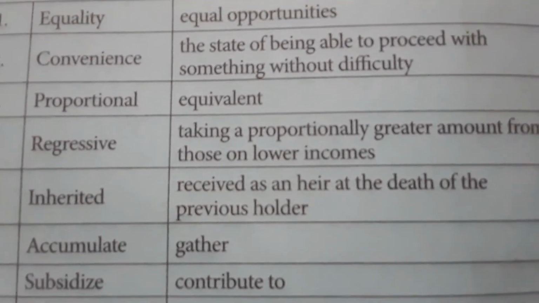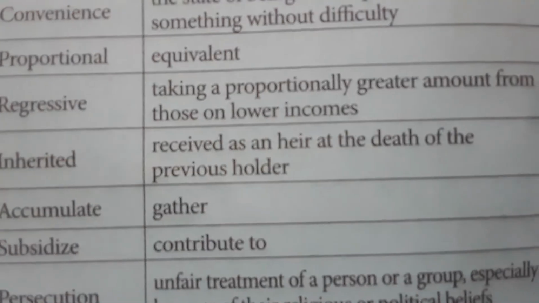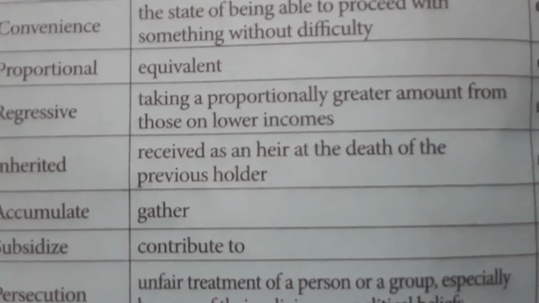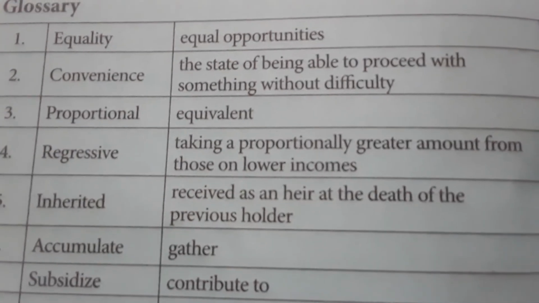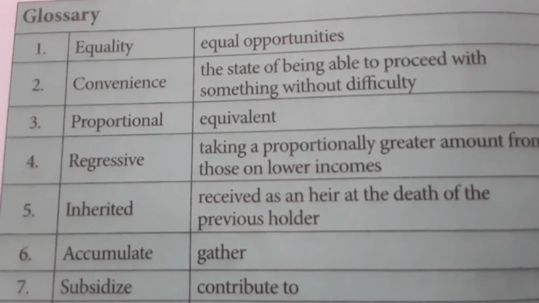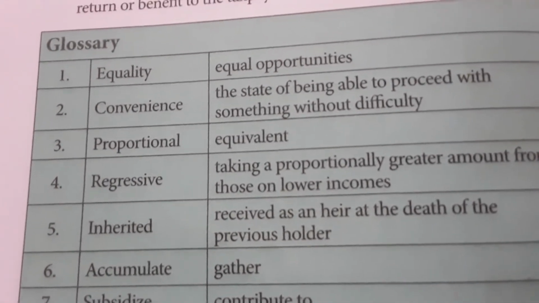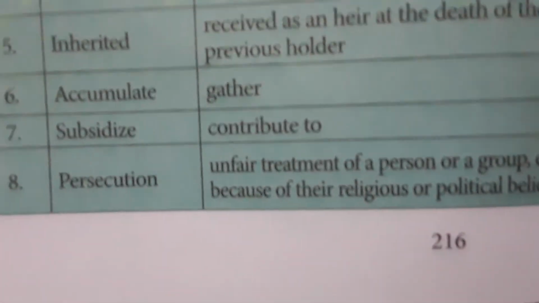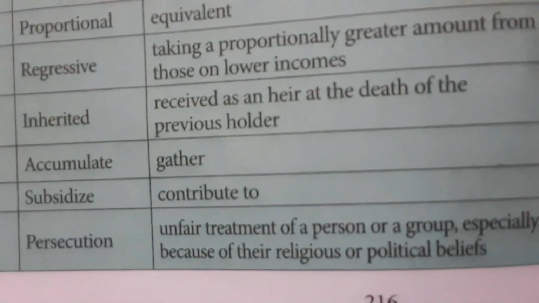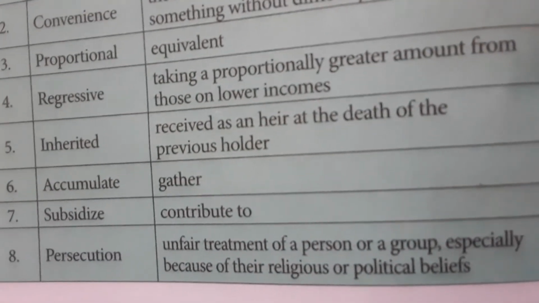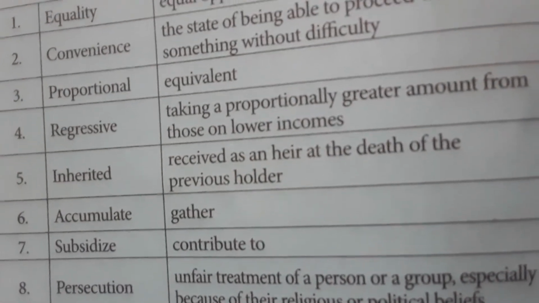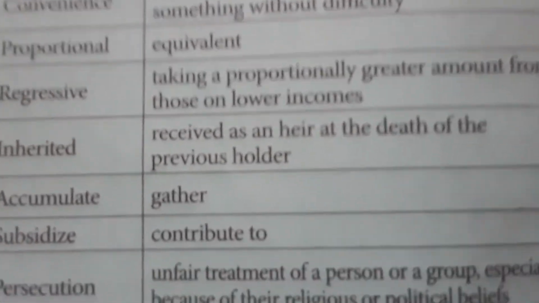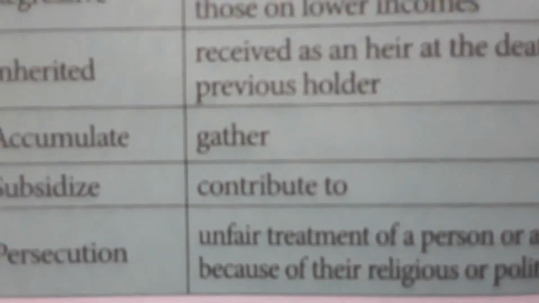Inherited: received as an heir at the death of the previous holder, that is, given to heirs as inheritance. Accumulate: to gather, to amass. Subsidize, contribute to, that is subsidy. Persecution: unfair treatment of a person or a group, especially because of religious or political beliefs, that is oppression or harassment.